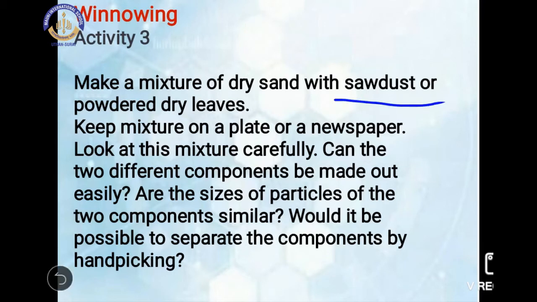Keep the mixture on a plate or a newspaper. Make a mixture of dry sand and sawdust, or a mixture of dry sand and powdered dry leaves, and put that mixture on the plate or on a newspaper. Look at this picture. Look at this mixture carefully.